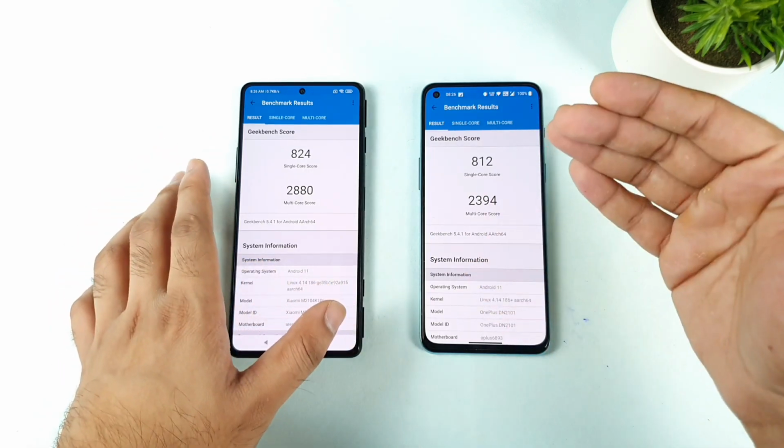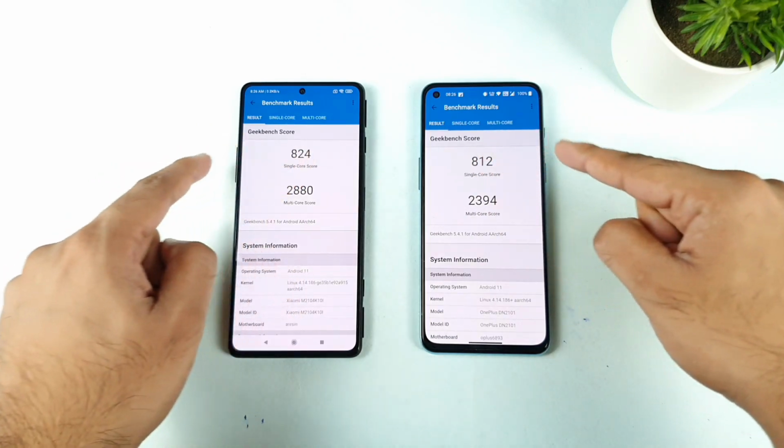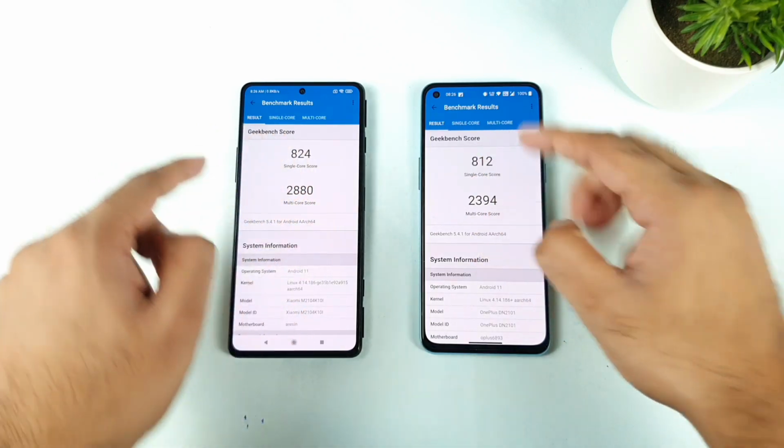If you use high performance mode, the results will be different. That's the reason I'm mentioning again and again that without using any high performance mode, these are the results which we got right now.